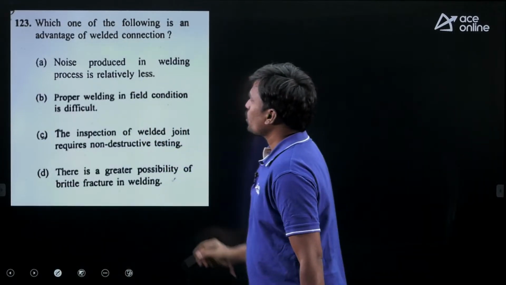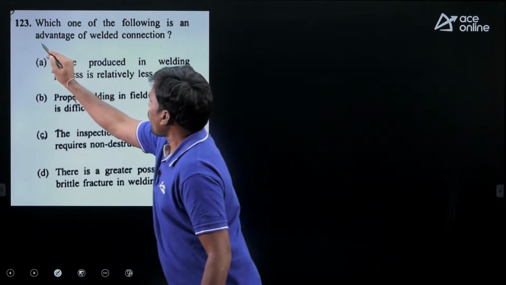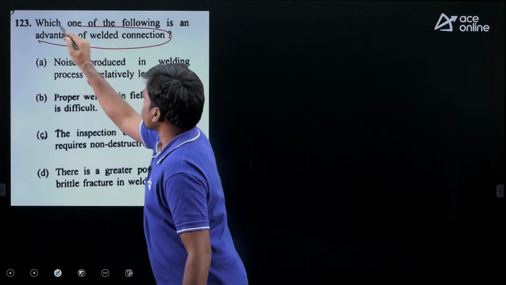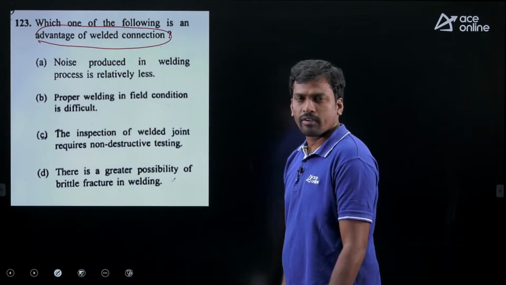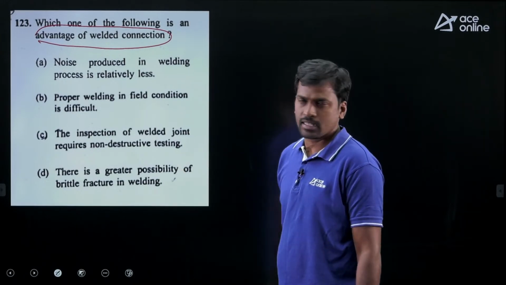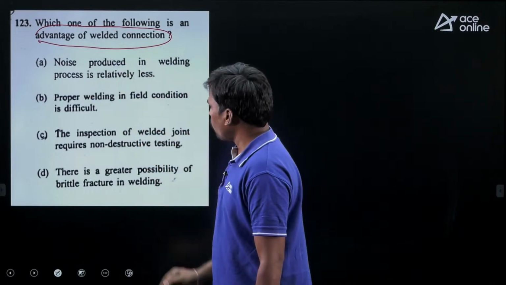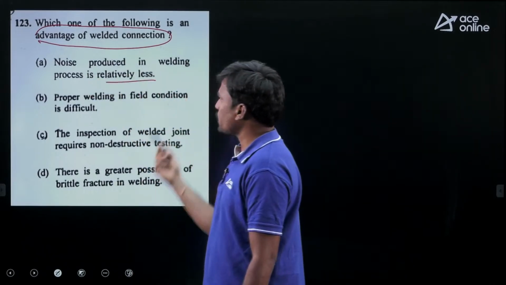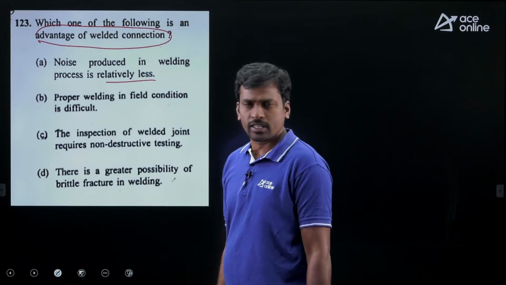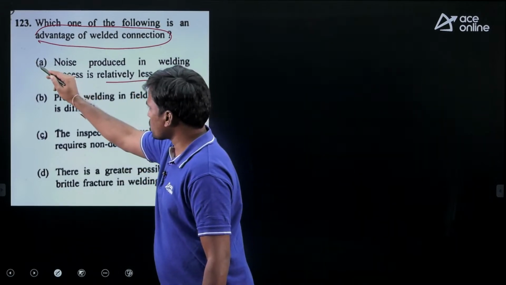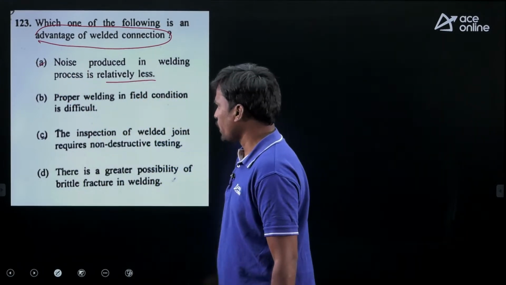Next question, which one of the following is an advantage of welded connection? We have a lot of advantages and disadvantages, right? Now we'll see only the advantages. Noise produced in welding process is relatively less. Yes, compared to riveted and bolted connection, noise produced is less. Yes, this is correct, an advantage.